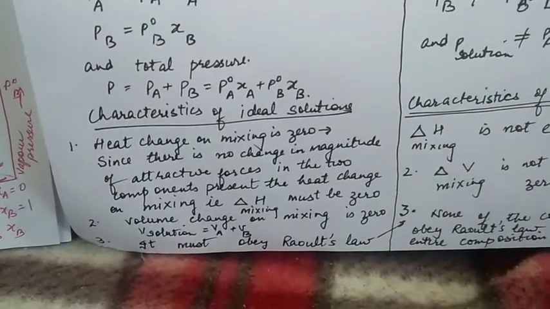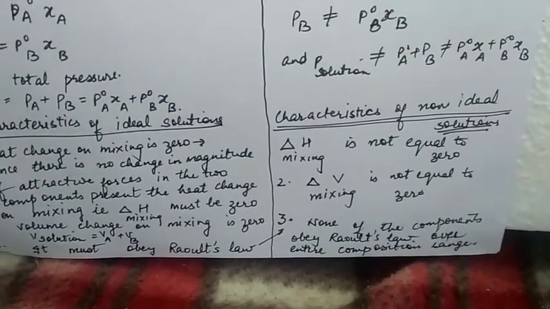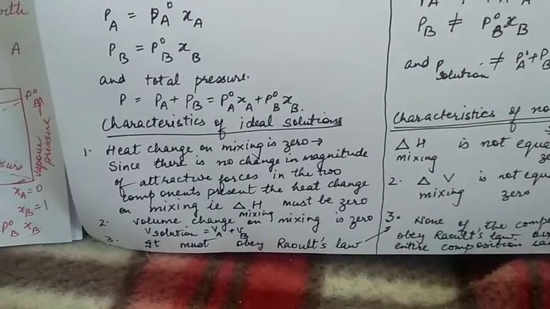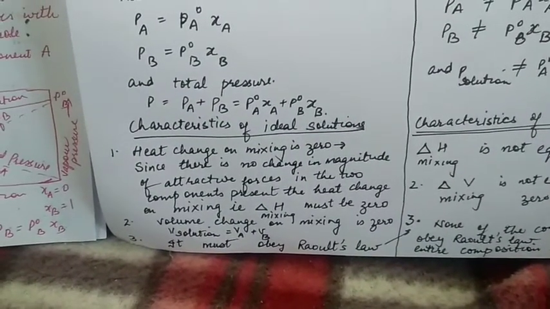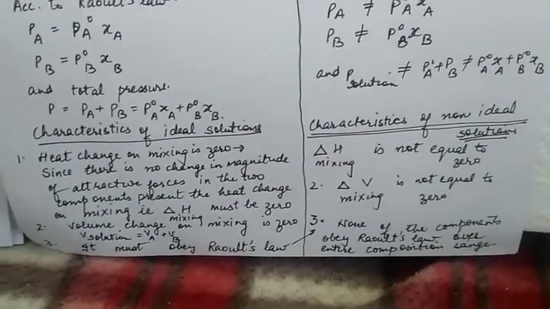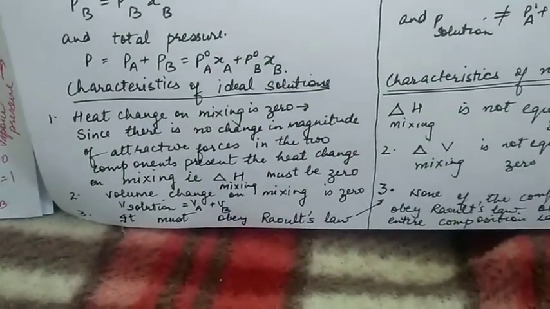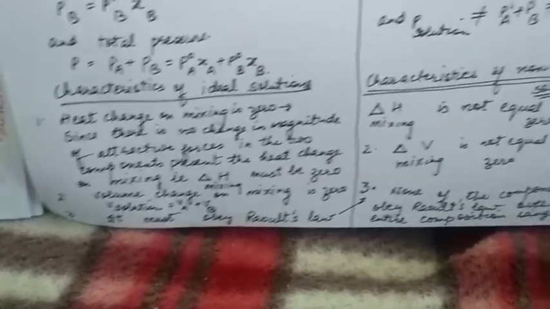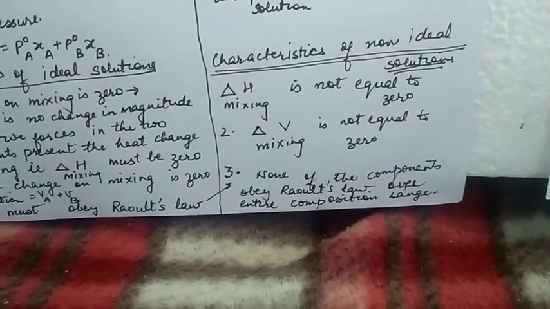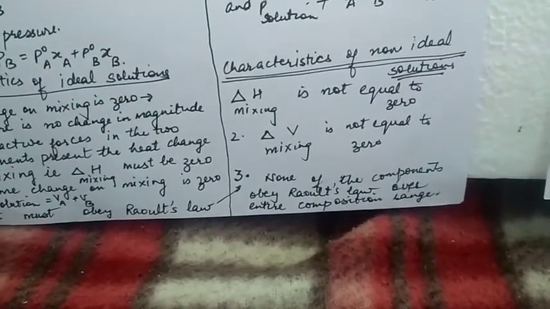Volume change on mixing in ideal solution is 0. In non-ideal solution, volume change is not equal to 0. In ideal solution, the total volume of solution is VA plus VB. In non-ideal solution, total volume of solution is not equal to VA plus VB. It's either greater or less than VA plus VB. An ideal solution must obey Raoult's law at all ranges of concentrations. In a non-ideal solution, none of the components obeys Raoult's law over the entire composition range.